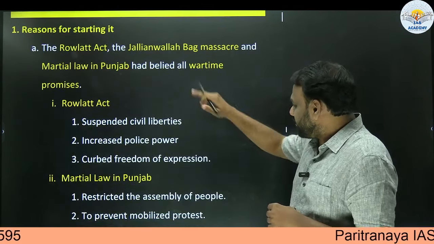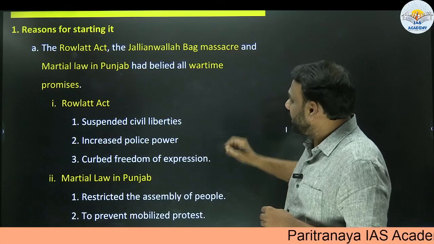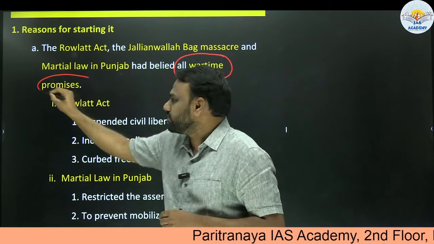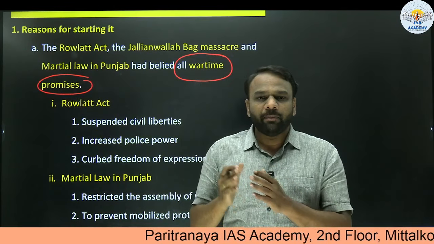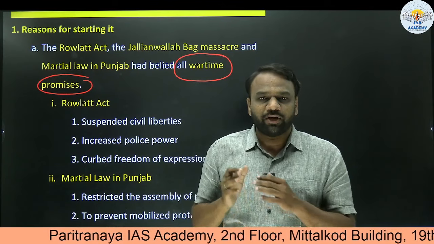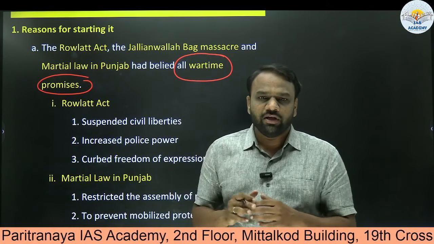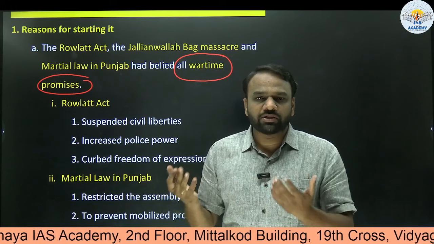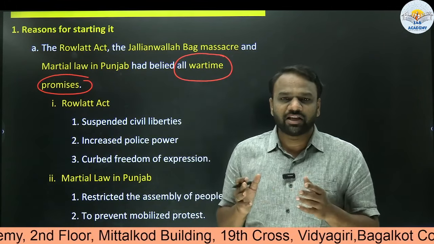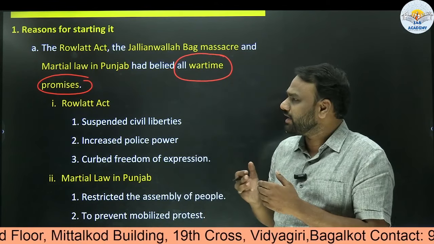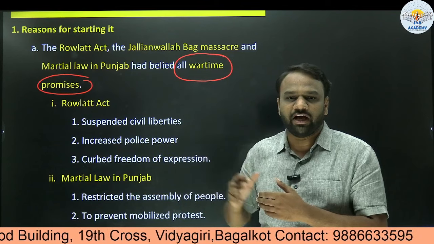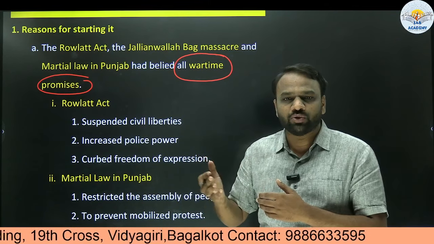All these activities indicate that the British had belied their wartime promises. We all know that Britain had participated in World War I. As India was under the control of Britain, British India participated in World War I. Before participating, in order to secure the cooperation of Indians, they had made certain promises: that they would increasingly create self-government institutions in India, and gradually the ultimate aim was to give freedom to India.